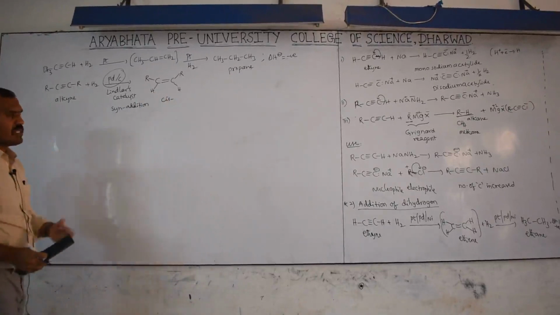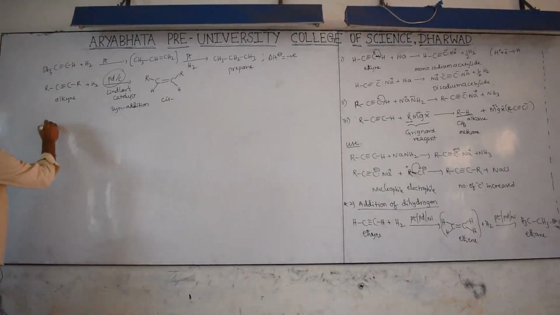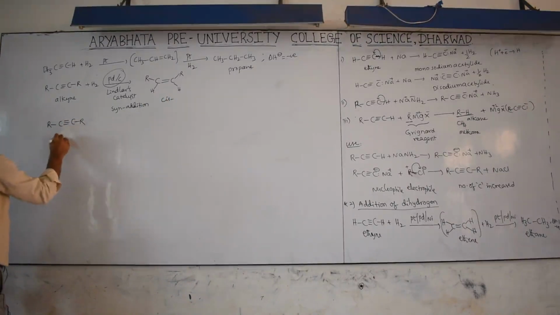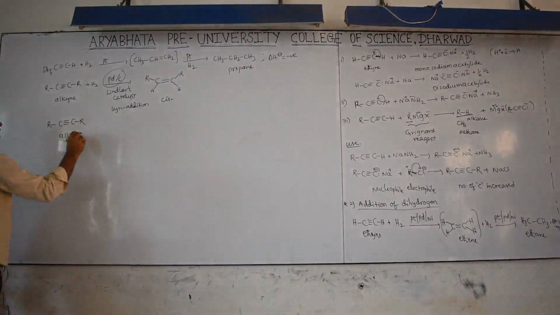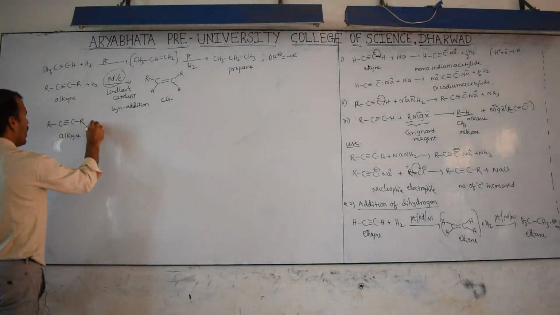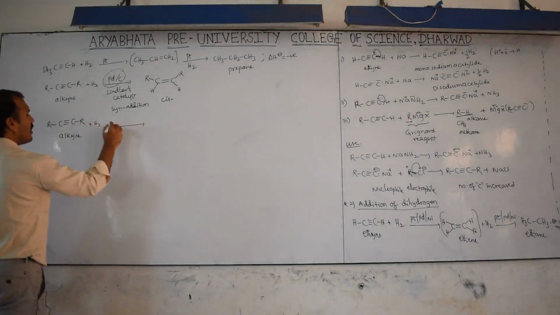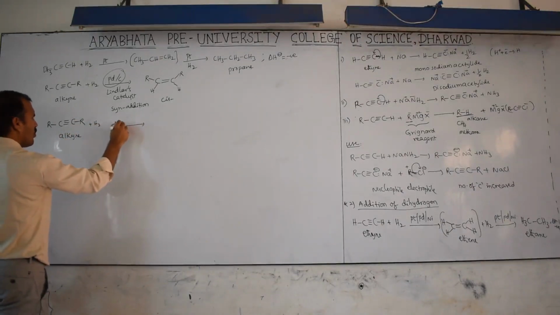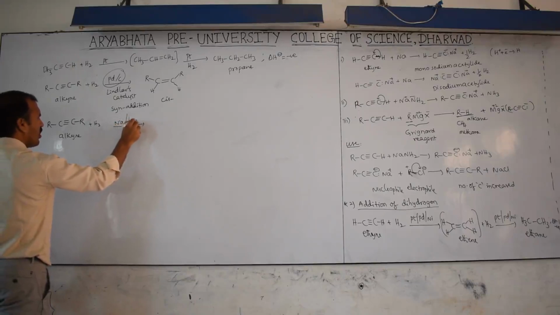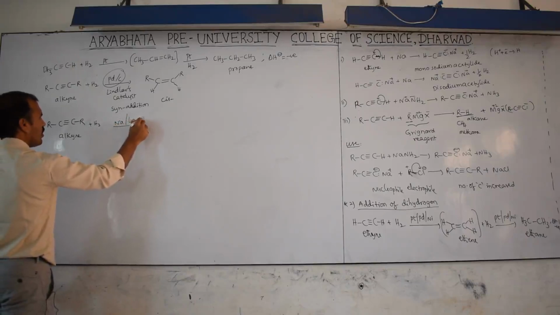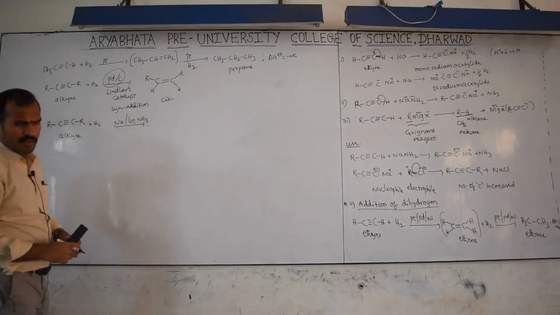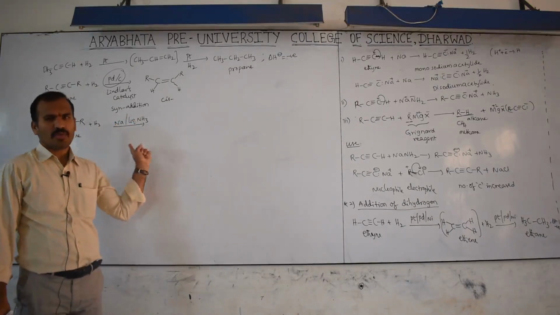To get the trans form, what do you have to do? R, C, triple bond, C, R. This is an alkyne. The alkyne reacts with hydrogen, and here sodium in liquid ammonia. Now students are generally confused between sodamide and sodium in liquid ammonia.